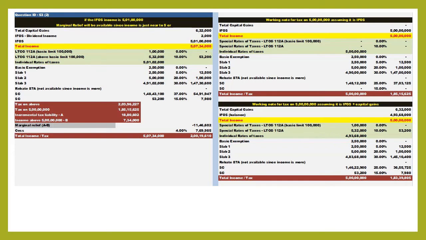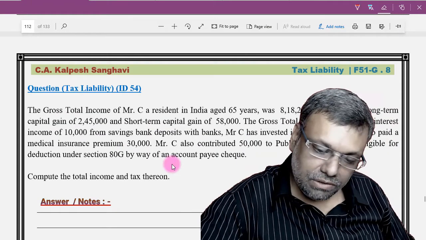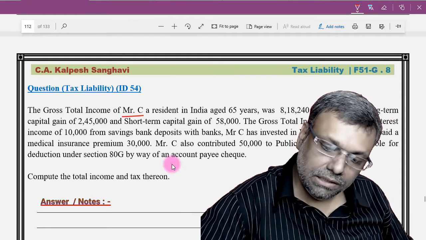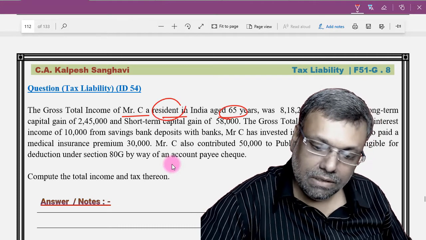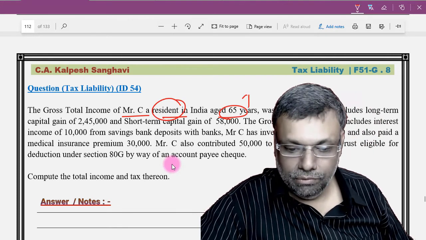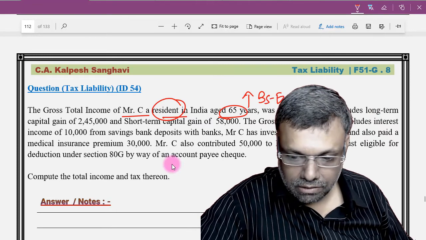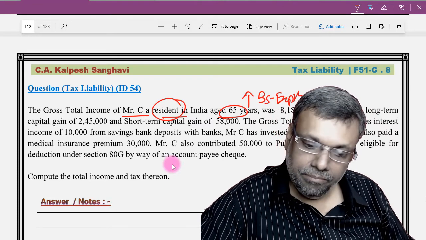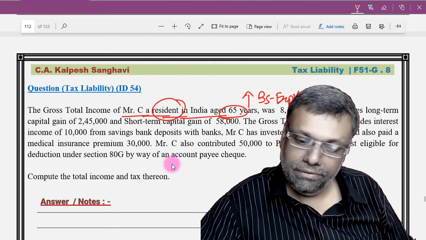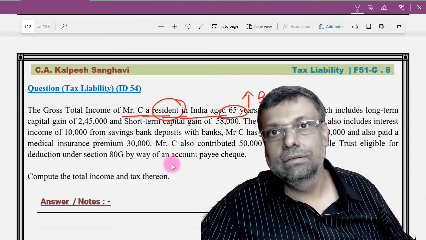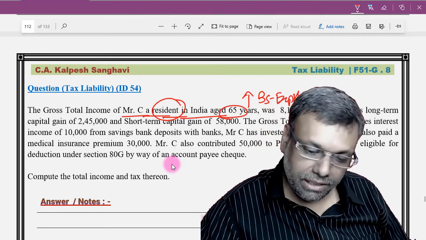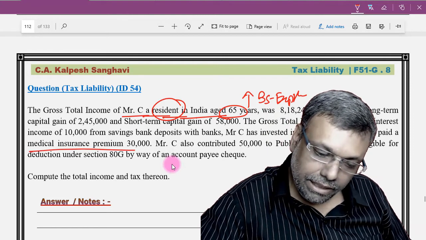Now friends, come to this particular question. Mr. C is a resident, age 65. So resident age 65 means you will get a higher basic exemption. Okay, and you are a resident senior citizen, that means you will also get a higher limit with respect to section 80D, this particular medical insurance premium.